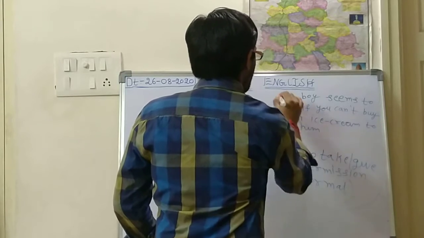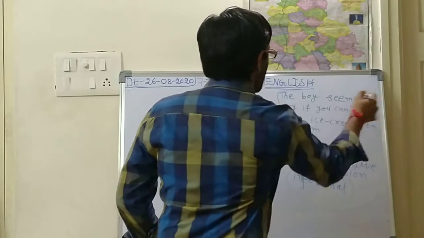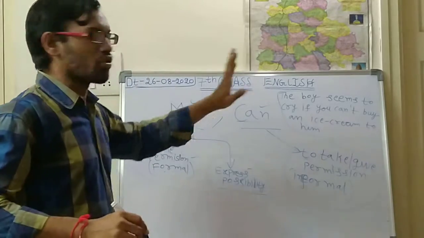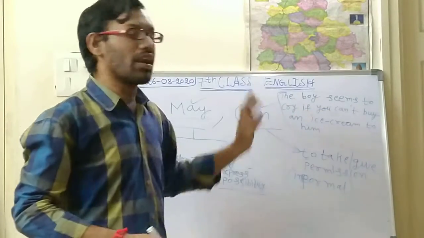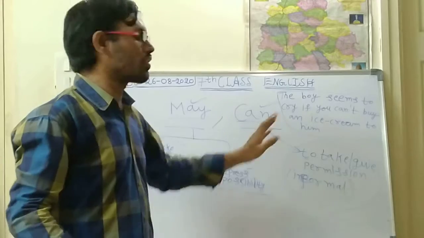Okay, suppose this sentence was given. In this sentence there is no may, there is no can. Cannot is there, but can is not there. So how do you change it?